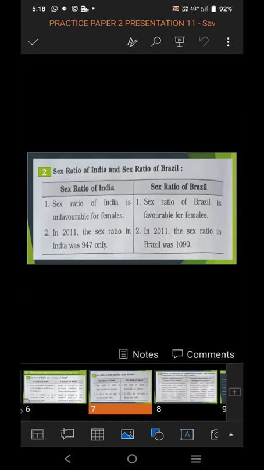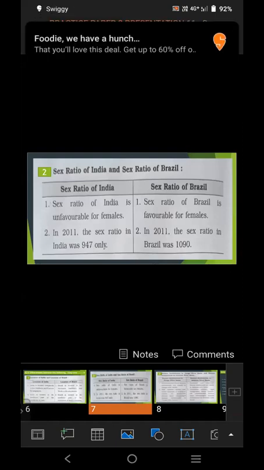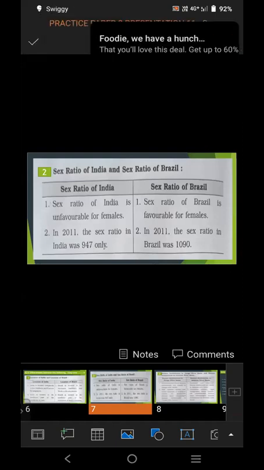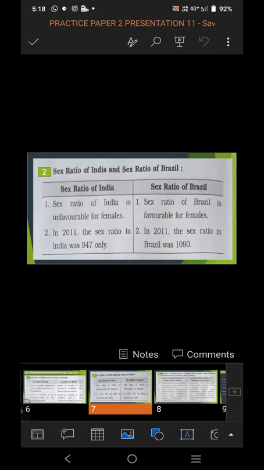Second point, in 2011, the sex ratio in India was 947 only. And in 2011, the sex ratio in Brazil was 1090. So in the difference also, we can see Brazil's sex ratio in 2011 is 1090, and India's is 947 only.